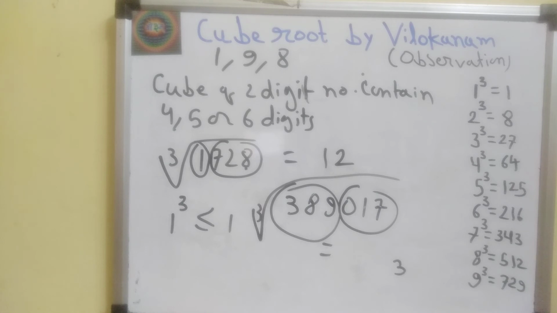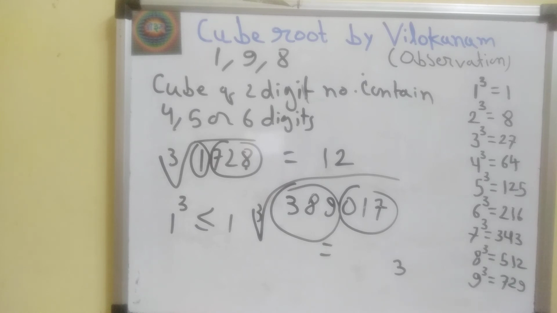Now we observe first group or leftmost group. Here leftmost group is 389. So what we do? We find highest possible perfect cube, which is smaller than or equal to this leftmost group 389.